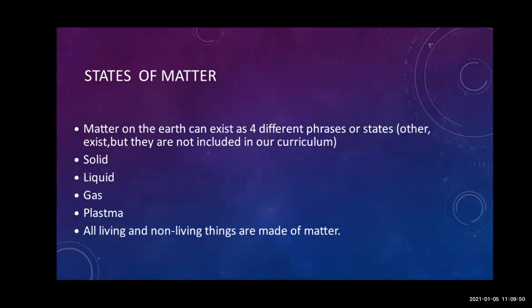Now this matter is divided into four different states. Which are those states? Solid, liquid, gas and plasma. Plasma means some elements which are not capable of being classified as solid, liquid or gas. They are classified as plasma. Now all living and non-living things are made up of matter. This is the most important thing that you are supposed to know, that all living things and non-living things are made up of matter.